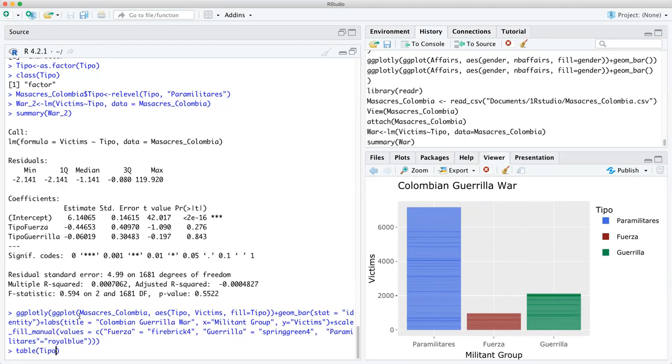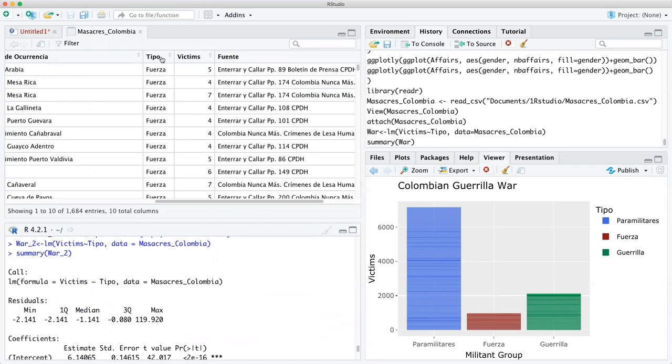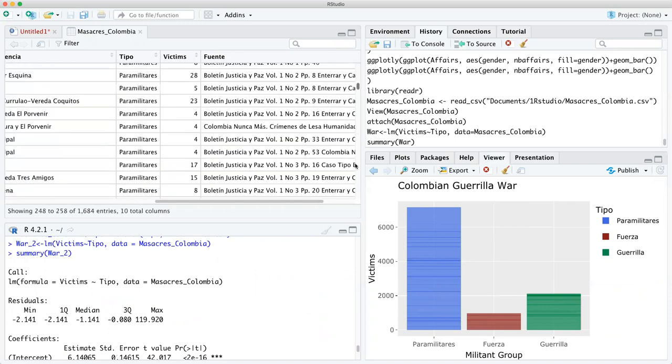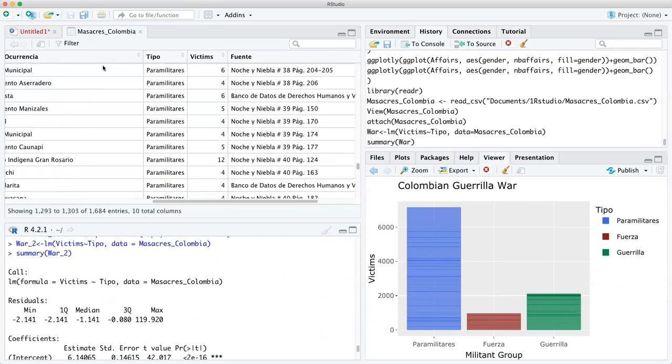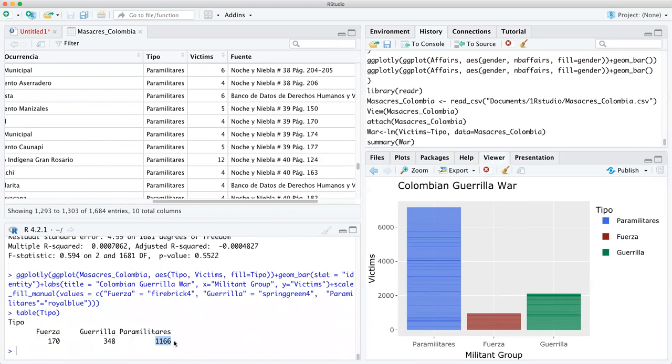Just do TPO, right? You see the paramilitaries, there's a lot more data points. When you go over here, you see TPO, there's a lot more happening in the paramilitary. So there's over 1,166 over here. In the guerrilla, there's 340 and Fuerza 170. But because there are so many of those, they're saying, well, you're not more likely.